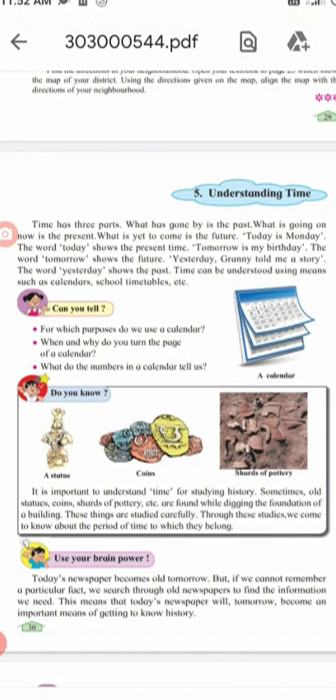Time can be understood using means such as calendars, school timetables, etc. Now, children, when you're coming into school, you are bringing the books according to the timetable which is given by your class teacher. Okay, so why are you bringing the books according to the timetable?